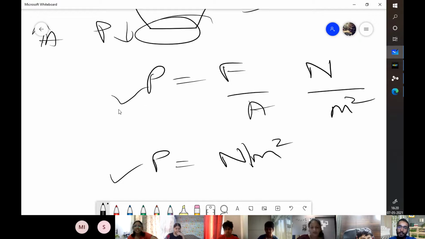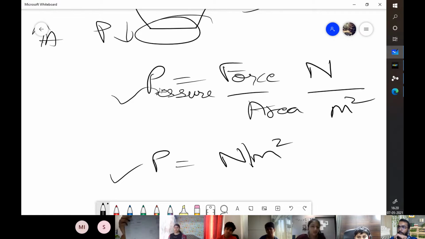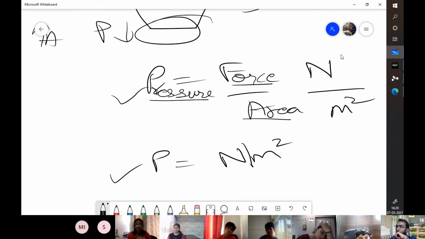So, what does the area? Yeah. Devisha, go ahead. So, the A over here means Area. Okay, and this is pressure. So the formula is what? Pressure is equal to force upon area.